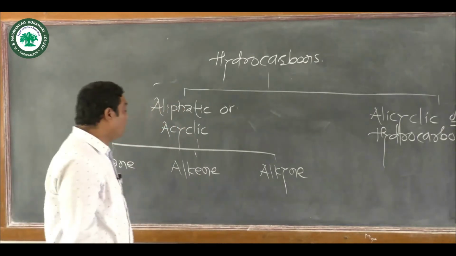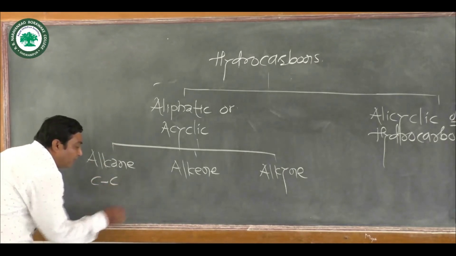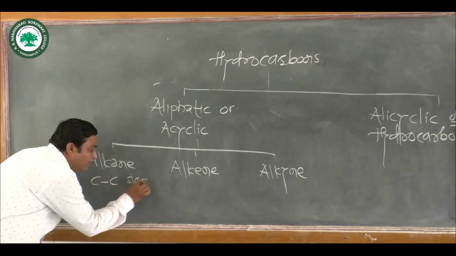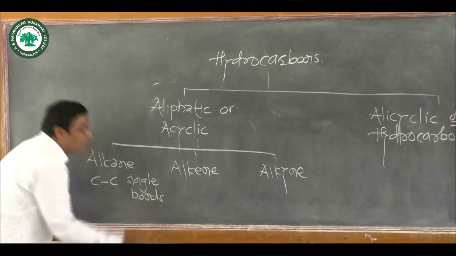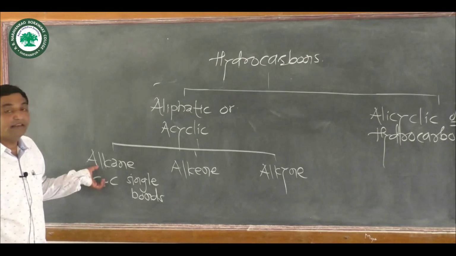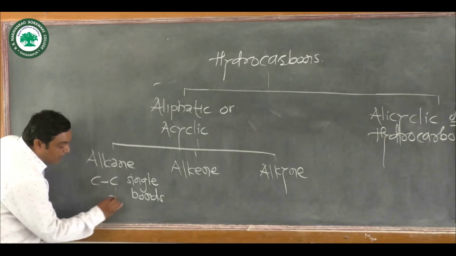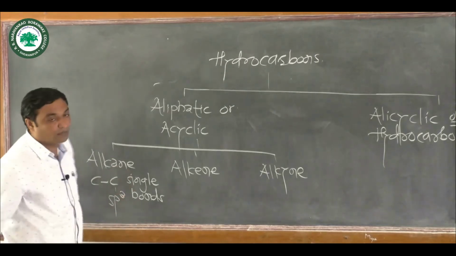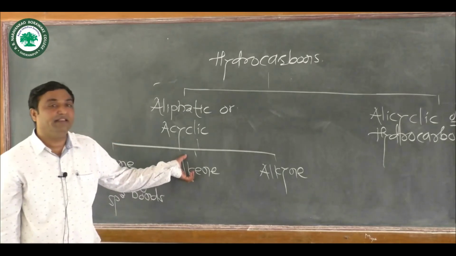Each and every carbon atom of this alkane is sp3 hybridized. What is meant by alkene then?